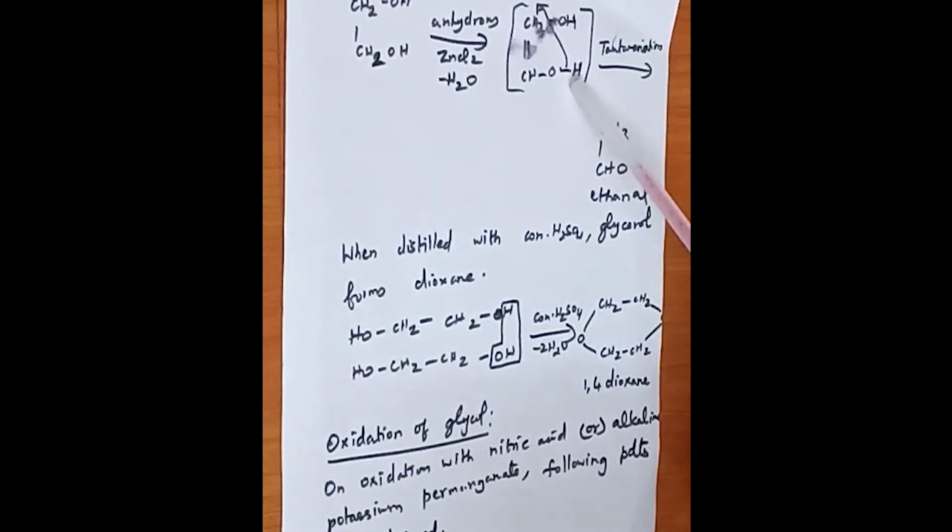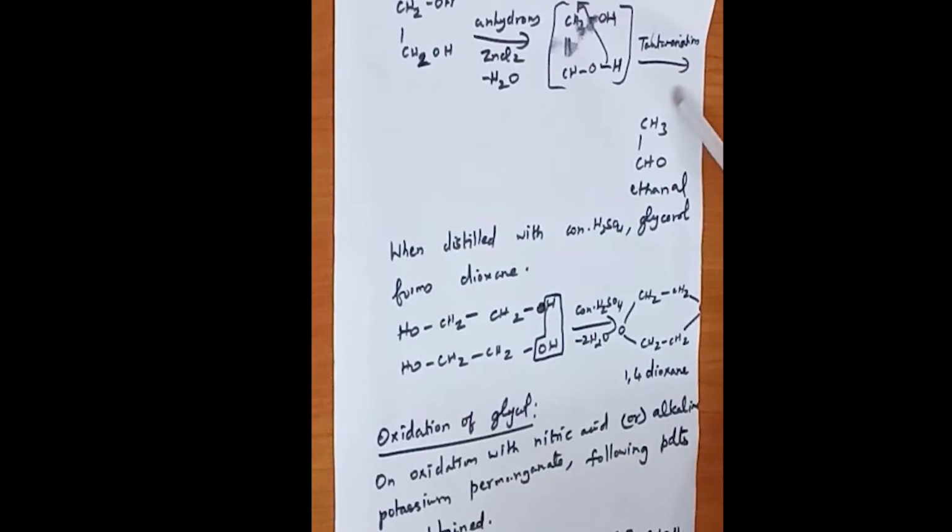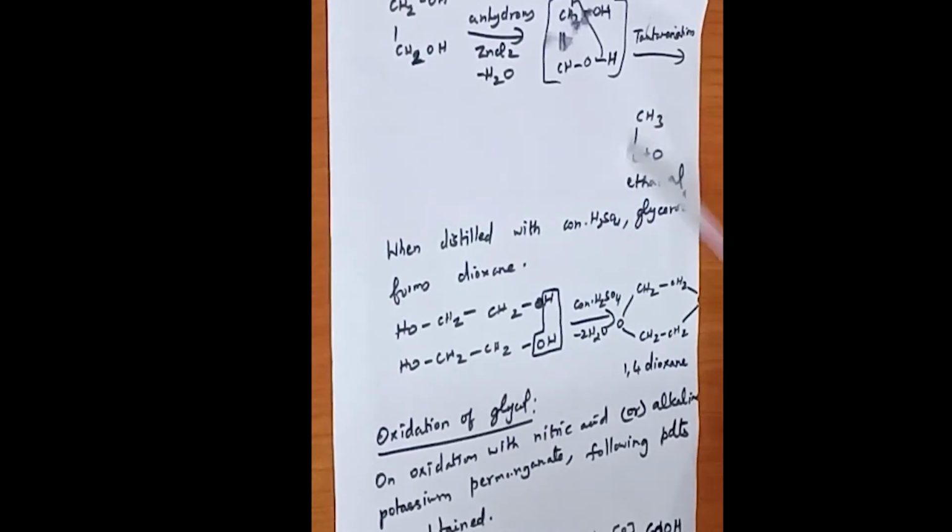Here there is a shift of bond or hydrogen atom from one group to another linkage of the carbon atom. As a result we get ethanal, which is called acetaldehyde.